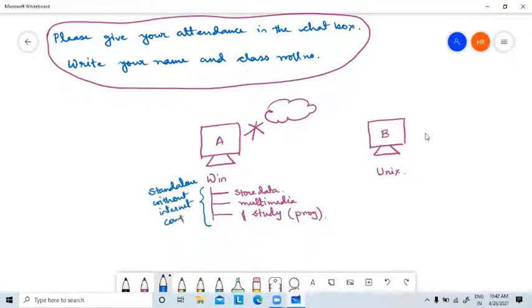It will be used for storing my personal data. It will be used for multimedia applications like listening to songs and watching movies, and it can be used for study purposes, mainly for programming, because since we belong to this IT or CSE stream, we have to perform some programming.